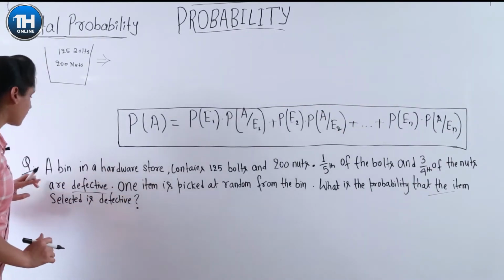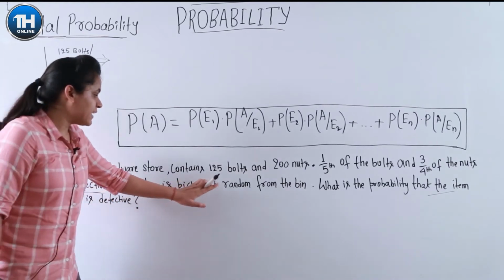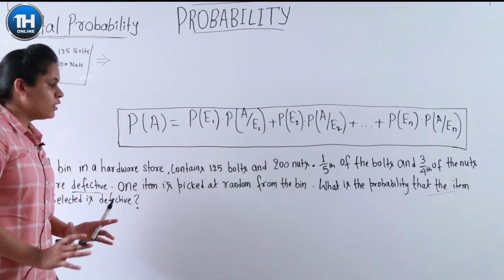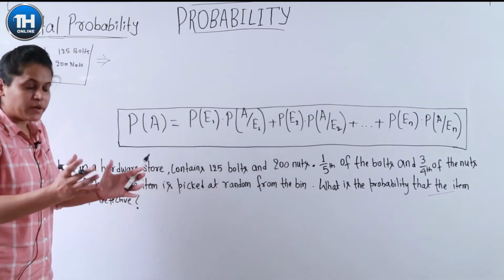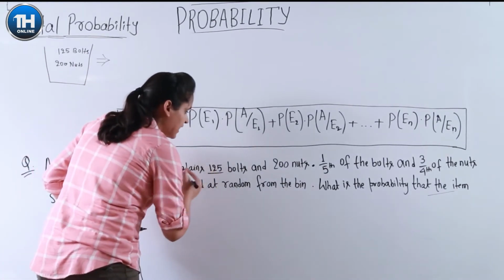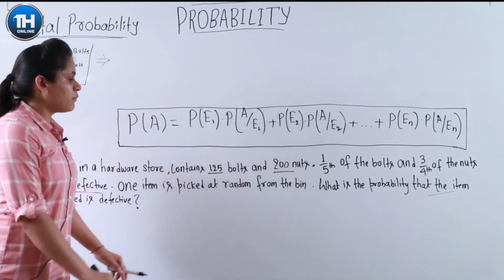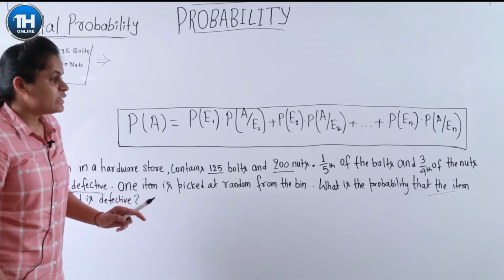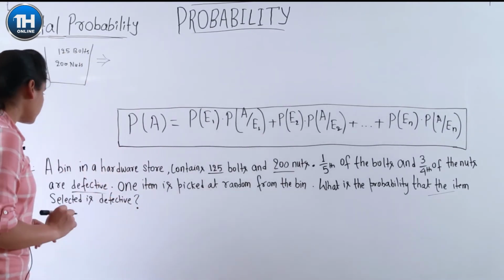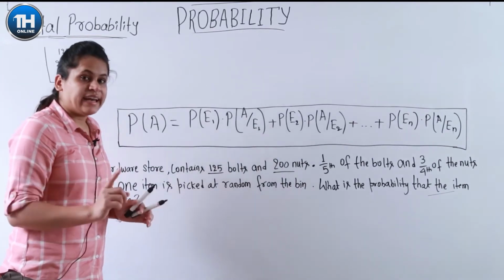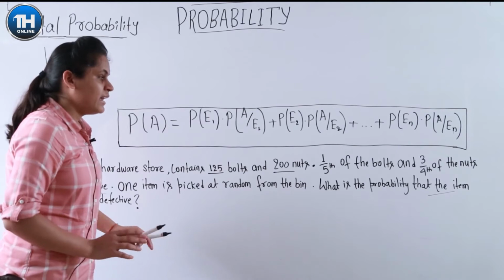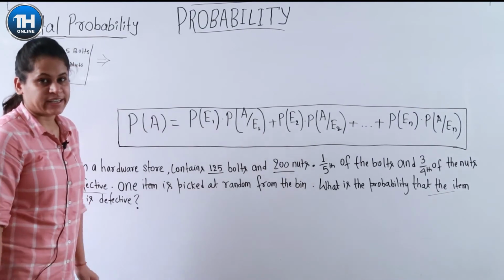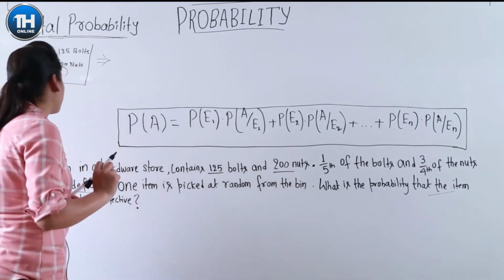So in this problem, a bin in a hardware store contains 125 bolts and 200 nuts. It means there is a shop, and in it there is a box, and in it there are 125 bolts and 200 nuts. After that, 1/5 of the bolts, that is 20% of the bolts, are defective and 3/4 of the nuts are defective. So what do we have to do now? We will select one random item from the bin and we have to find the probability that the item we have selected is defective. So let us do this problem.